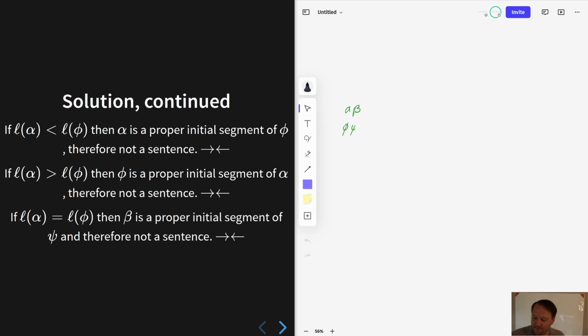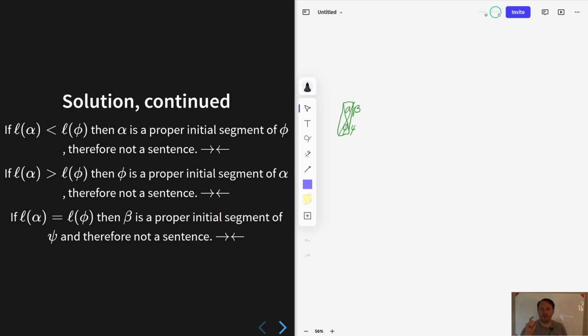And so if alpha and phi have the same length, and alpha is a proper initial segment, then alpha just is phi. And therefore we can cancel these characters and infer that beta is an initial segment of psi.